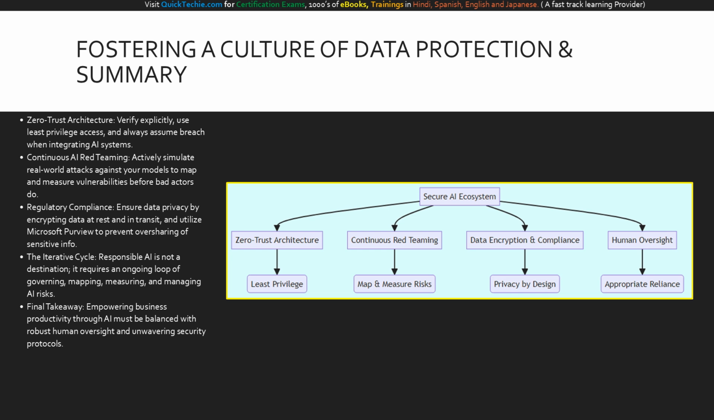Do not wait for an attack to find your weak spots. Utilize continuous AI red teaming to simulate adversarial tactics and map your vulnerabilities proactively. On the data side, ensure compliance by encrypting data at rest and in transit, leveraging tools like Microsoft Purview to govern access and prevent the leakage of sensitive PII. Ultimately, remember that responsible AI is an iterative cycle. We must constantly govern, map, measure, and manage risks as technology evolves.